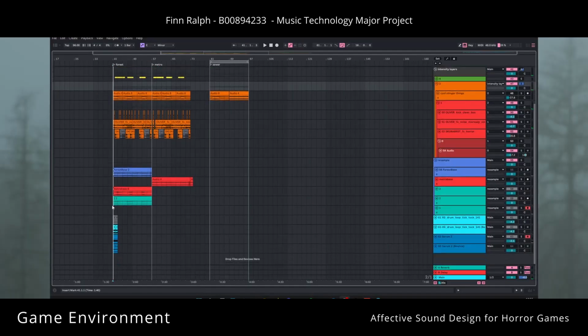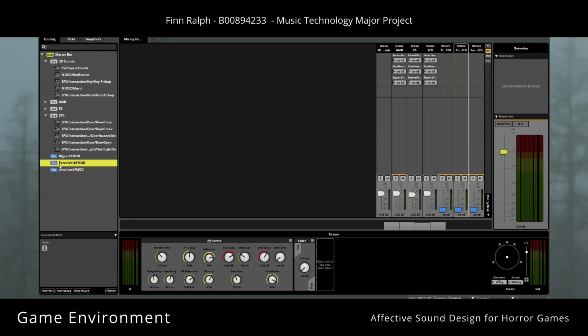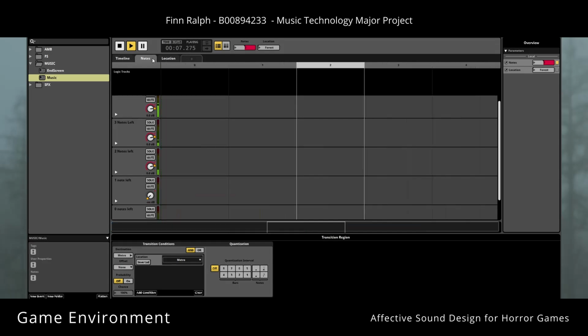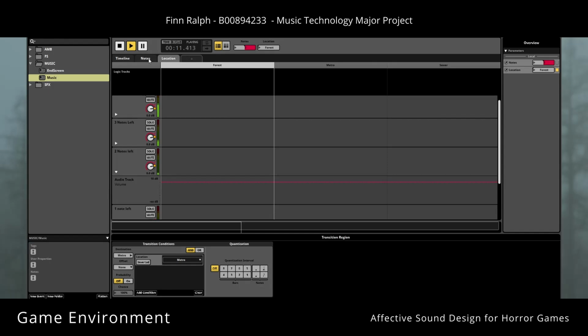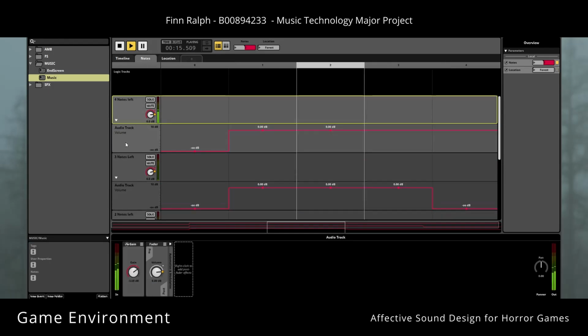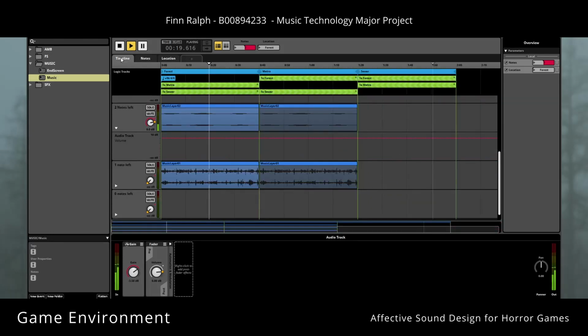Sound design was taken from Splice, which has a library of cinematic and game sounds that was edited in Ableton and Fmod. A horizontal and vertical music system was created. To make use of the interactive nature of games, the music system needs to change and ramp up in intensity as the player progresses. Parameters for the music location changes based on which of the 3 trigger volumes the player is in, and the number of notes the player has picked up in the game. The music changes seamlessly between these parameters with transition timelines and seek speed automation.